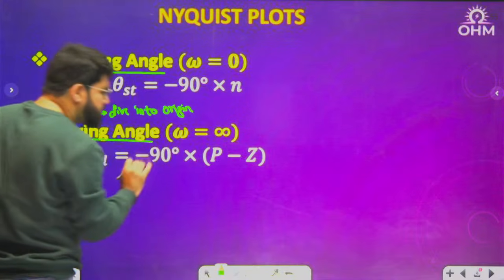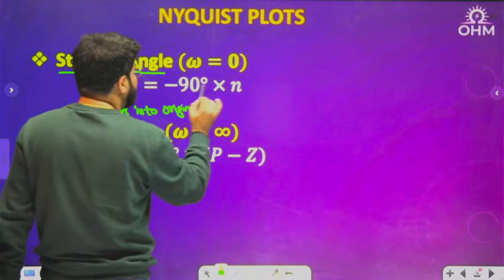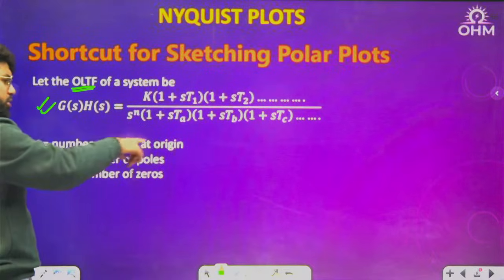There are one or two exceptions to this formula. I will tell you everything crystal clear. The starting angle is given by minus 90 degrees into n, where n is the number of poles at origin.